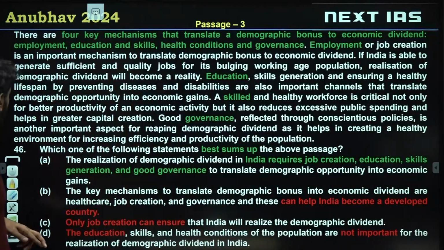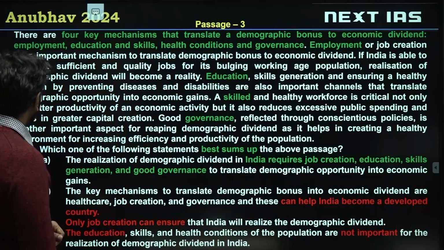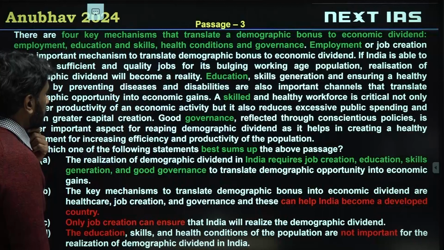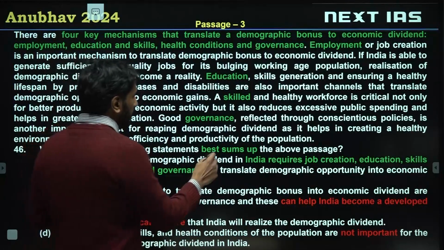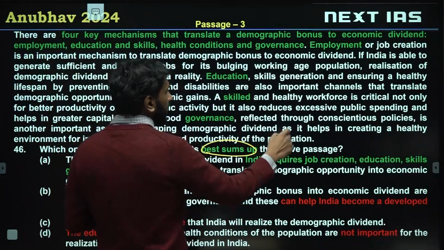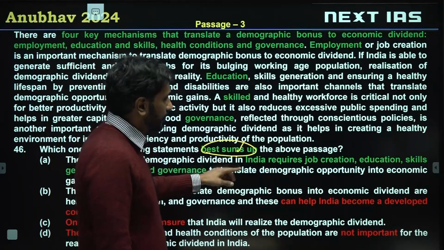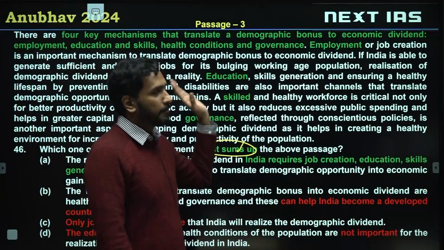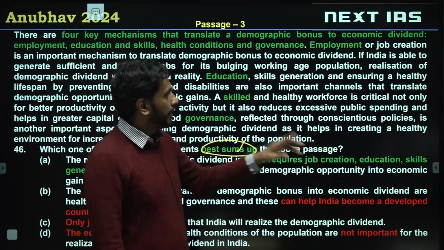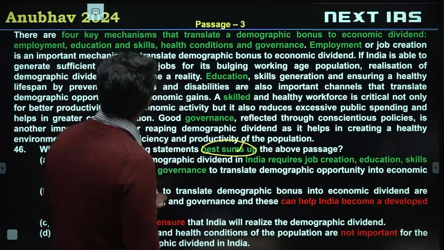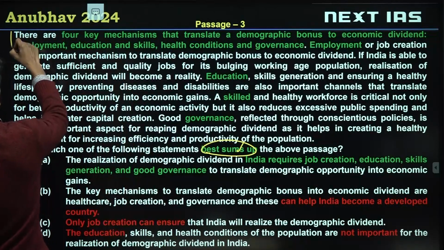Let's start with passage 3. Which one of the following statements best sums up? A summary of the passage involves the entirety of the passage. In theory, when we are looking for a summary, we are looking for an option which can completely replace the passage. In this case, however, it's easy for us because the summary of the passage is sort of given in the first sentence by the author.